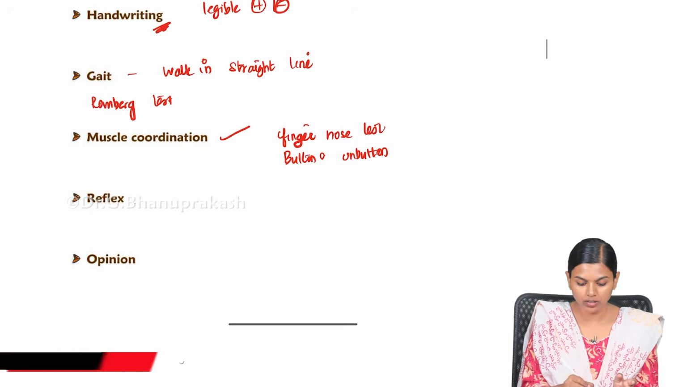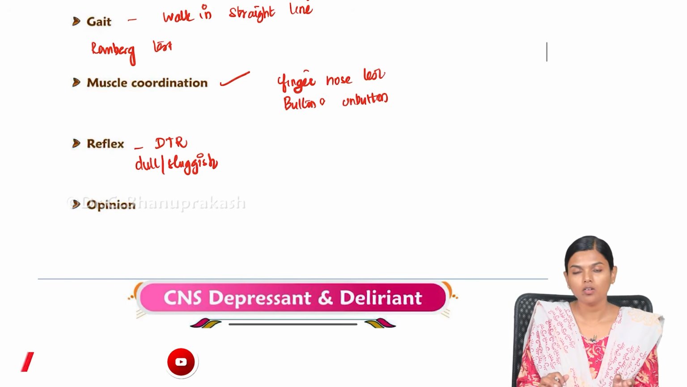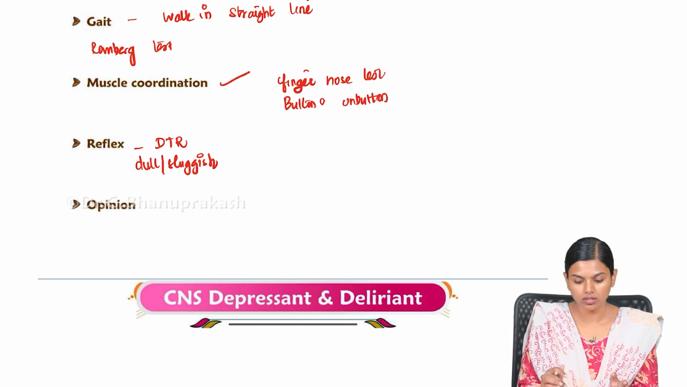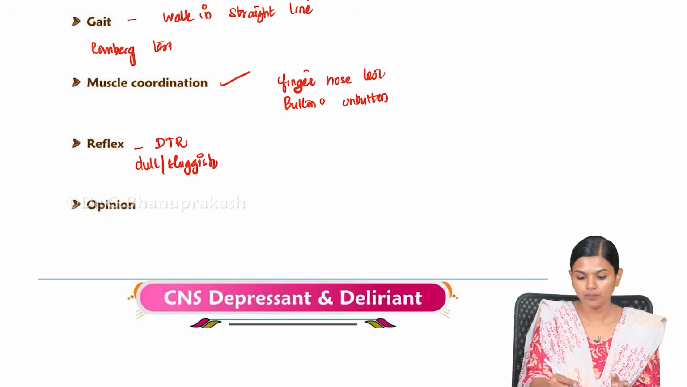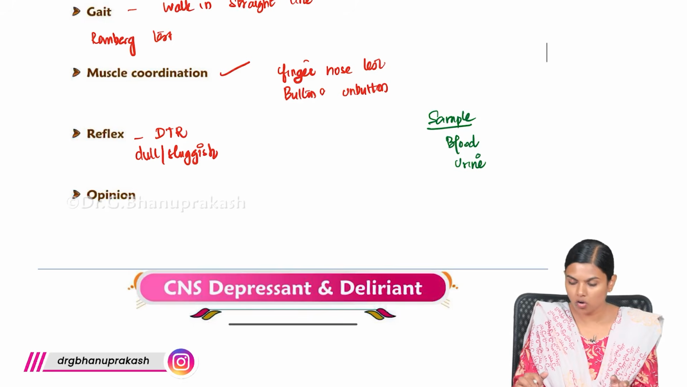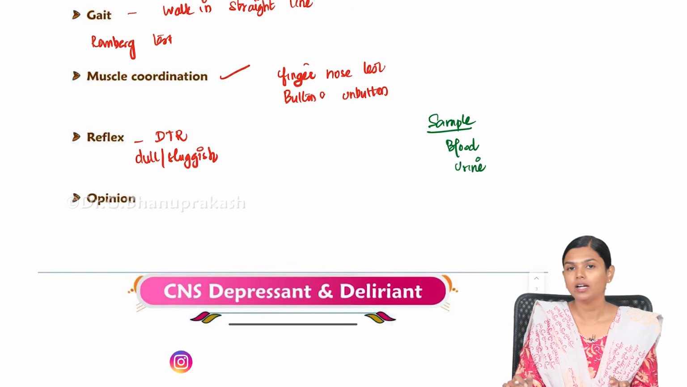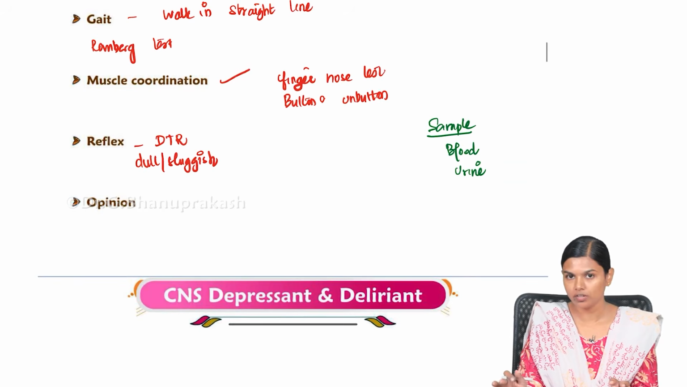Then you will look for the deep tendon reflexes. They will be dull and sluggish in case of alcohol. So this will be there, and then the opinion. Based upon all these, we will also be collecting samples. You will be collecting blood and urine for analysis, and based upon all these we will come to the final opinion, whether they are under the influence of alcohol or not.